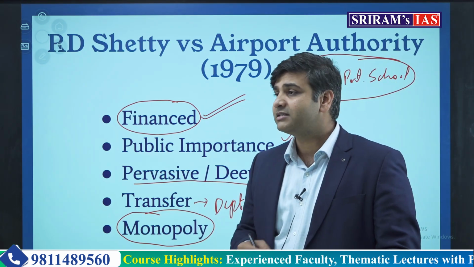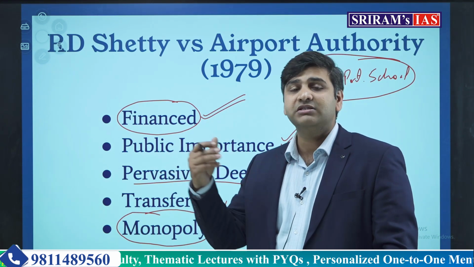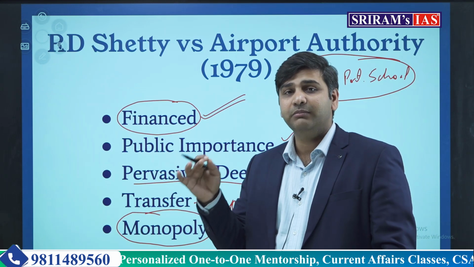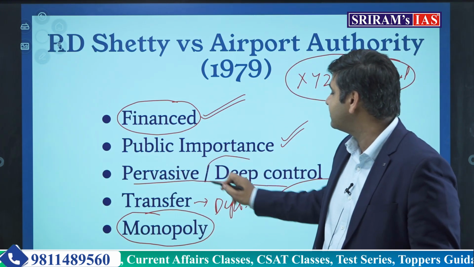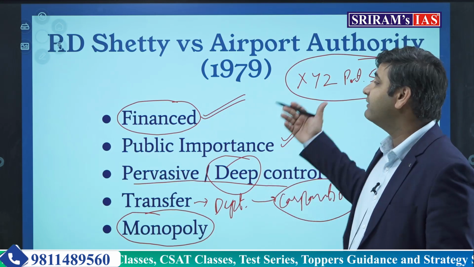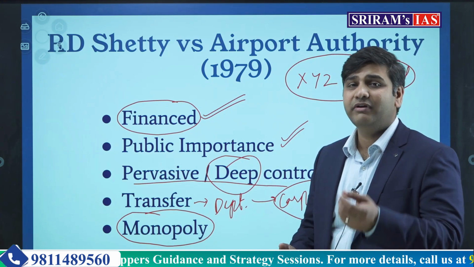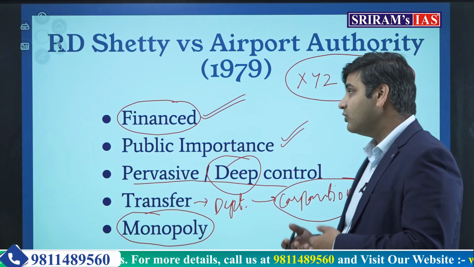If you have studied in some private college affiliated to some government university, you cannot say that it becomes a state. For that, the control has to be deep and pervasive. Just affiliation is no control or very little control to be called a state. I hope you have understood.